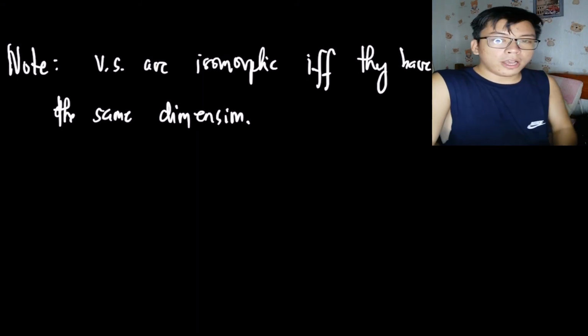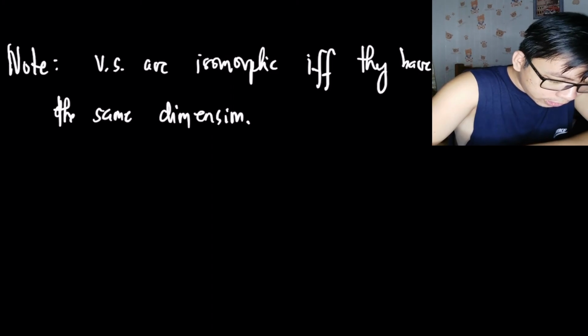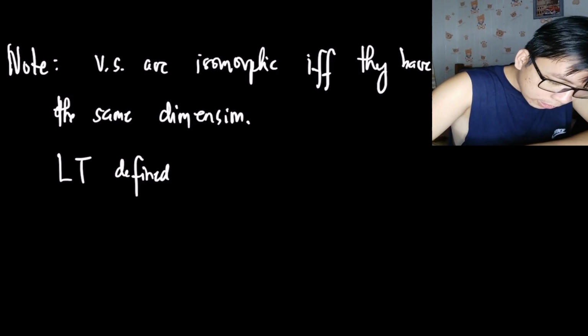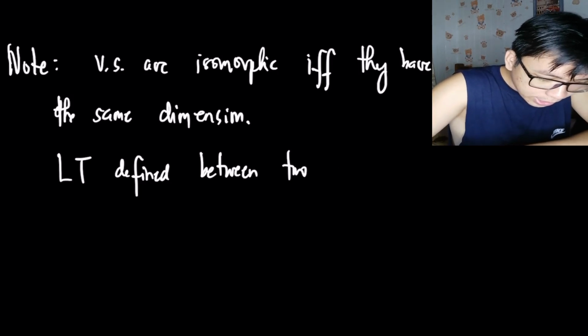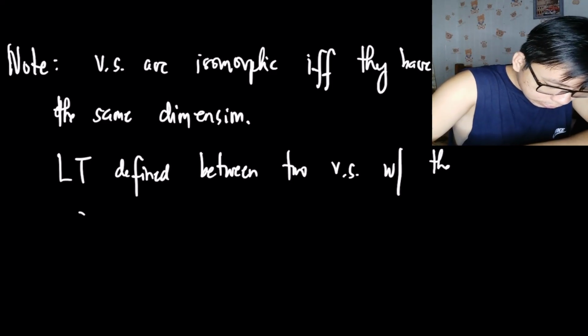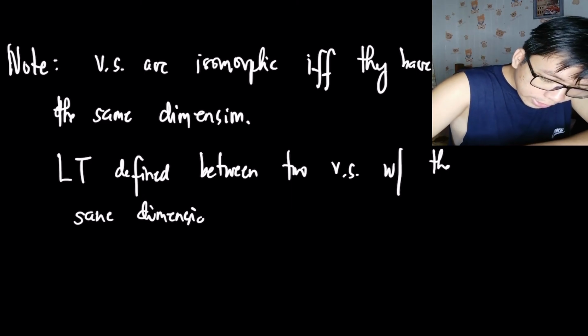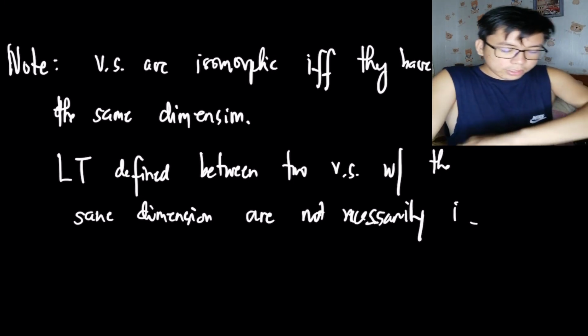Now, however, a linear transformation defined between two vector spaces with the same dimension is not necessarily an isomorphism.